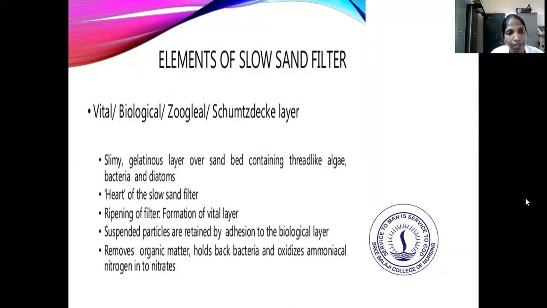The ripening of the filter is the formation of the vital layer, and suspended particles are retained by addition to the biological layer. That removes the organic matter, holds back bacteria and oxidizes the ammonia nitrogen to nitrates.